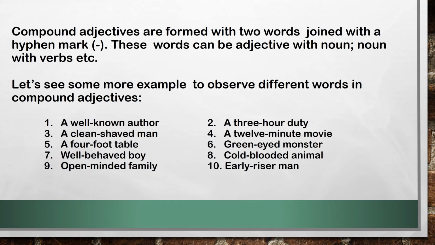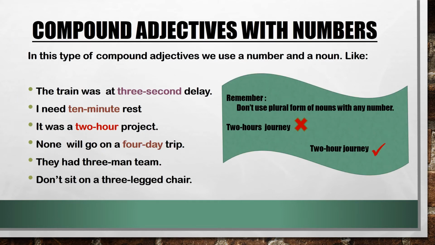Now let us know how to form compound adjectives with different parts of speech. Compound adjectives with numbers. In this type of compound adjective, we use a number along with a noun. See here, the train was at 3-second delay. Here you can see the compound adjective which is made of a number along with a noun.